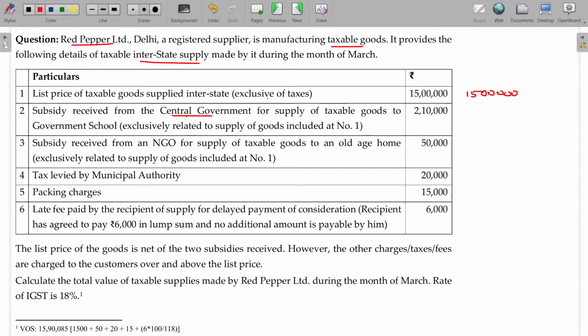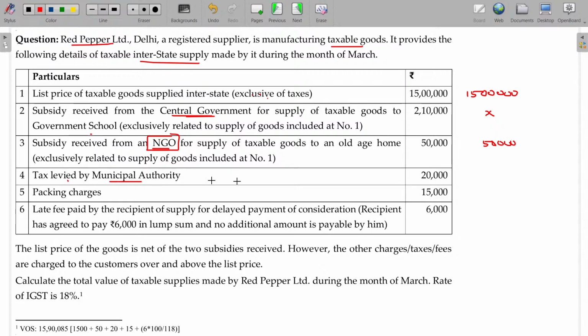Subsidy received from central government for supply of taxable goods to a government school, exclusively related to the supply of goods included in item number 1, should not be includable, so you need not add this. Subsidy received from an NGO for the supply of taxable goods to an old age home, a non-governmental entity, should be includable. So 50,000 should be includable.